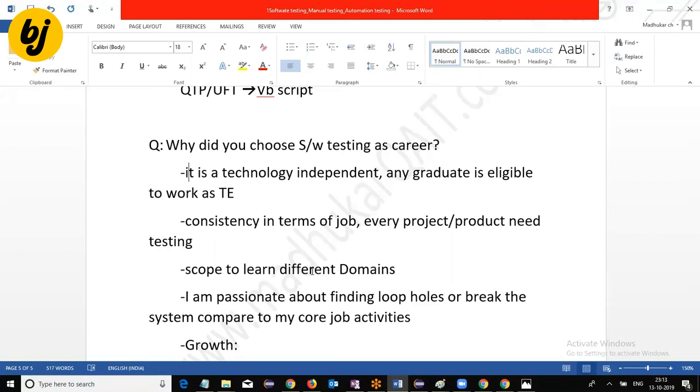Moreover, without interest, you are not going to continue the job. So you have to say that I am passionate about testing activities like finding loopholes or how to break the system. This kind of activity interests me more compared to my core job activities. That's the reason I want to go for test engineer, and growth is also there.